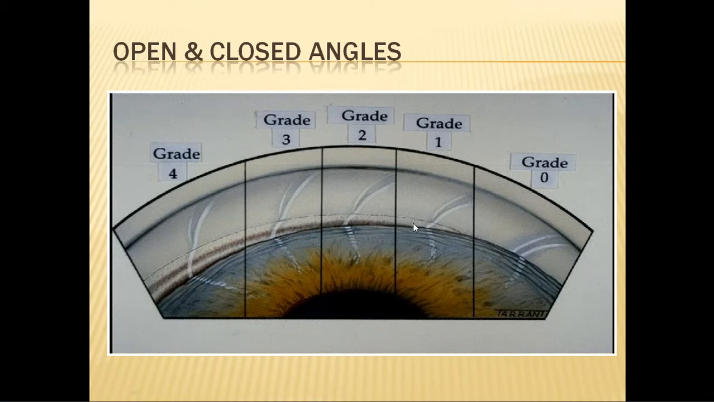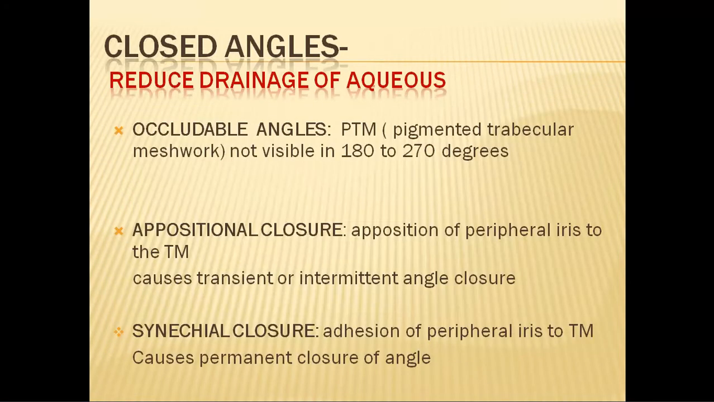When the trabecular meshwork is not seen, only the Schwalbe's line is seen or nothing is seen, then it is termed an occludable angle or closed angle. So now what is the problem with the angle being closed? If the angle is closed, then the aqueous cannot drain out of the eye. So that will result in an increase of the intraocular pressure. Here, before we go ahead, we need to define three terms. One is occludable angles. What is the meaning of occludable angles?